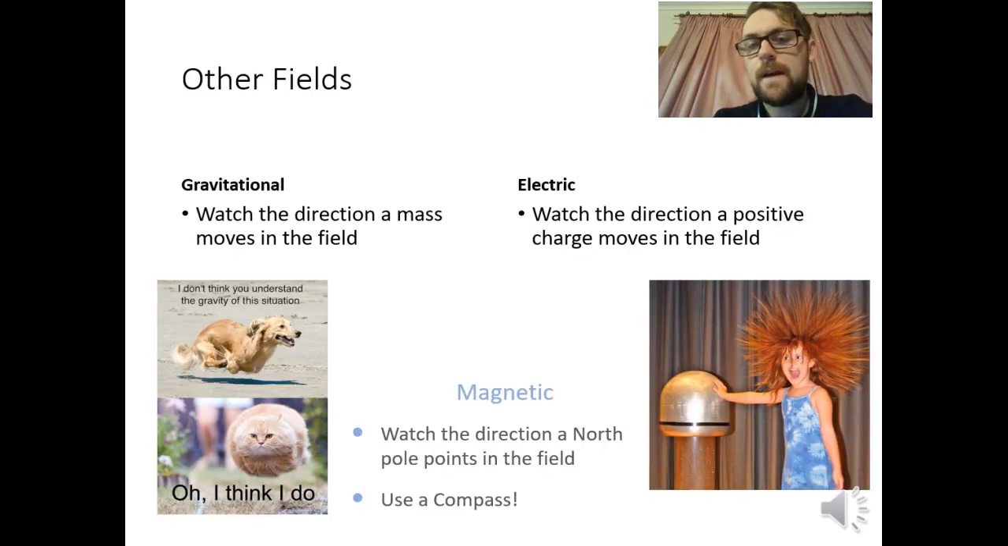Now, if we have a think about our other fields, with our gravitational field, if we want to know which direction it is, we can let go of an object with mass and it will fall in the direction of the gravitational field. Okay, generally down towards the Earth in our context. Electric field, we had a small positive charge, and whichever way that moved, that's the direction of our electric field. Now, for a magnetic field, what we want to do is use a compass. Okay, so that's the equivalent of our small positive charge. Whichever way the compass points, that's the direction of our field.